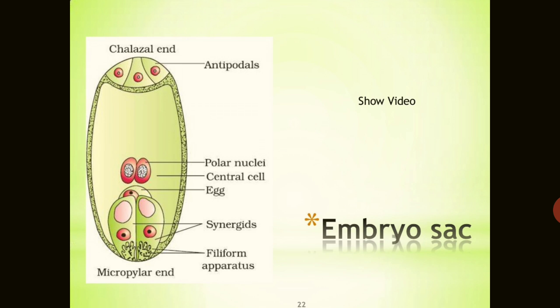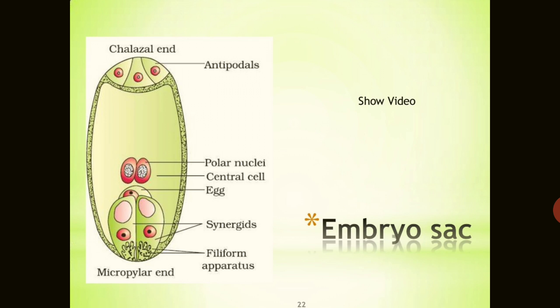On the upper side you can see the antipodals, or the vegetative cells. These are vegetative cells of the embryo sac. In most plants there are 3 antipodal cells, and this end is known as the chalazal end. The central cell is the largest cell of the embryo sac. It initially contains 2 polar nuclei, which fuse just before fertilization, meaning the fusion of the male gamete to the egg cell. Just before this event, they fuse to form a secondary nucleus, which is defined as a nucleus having the 2n number of chromosomes.